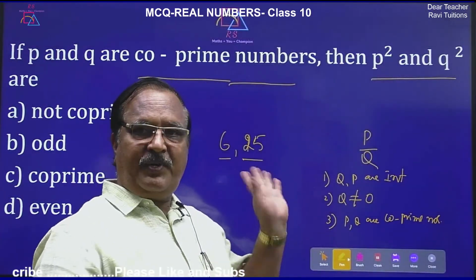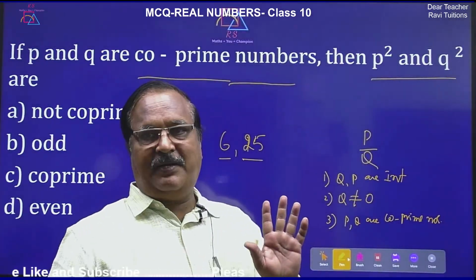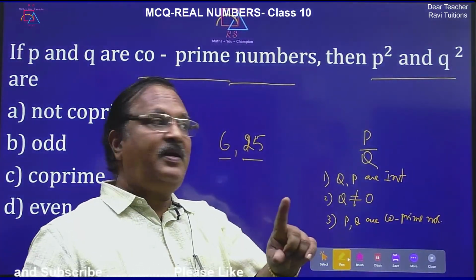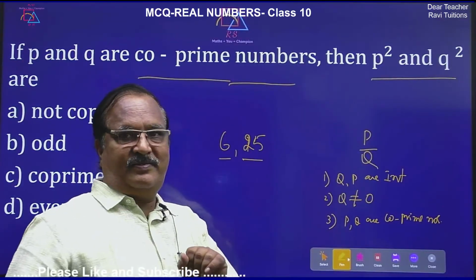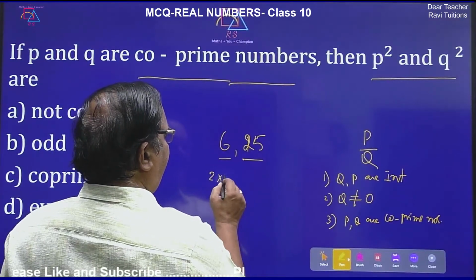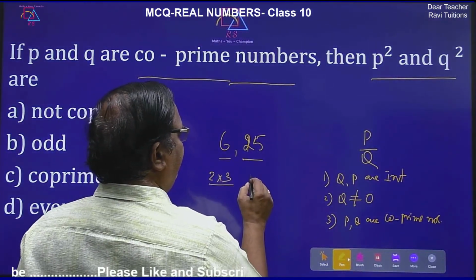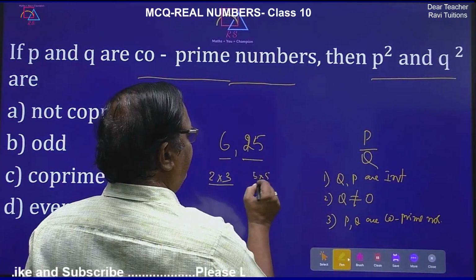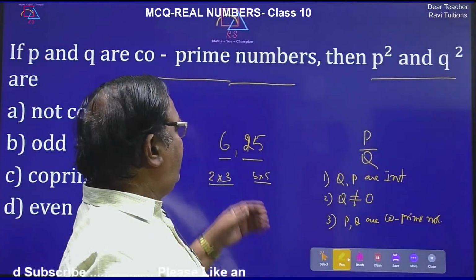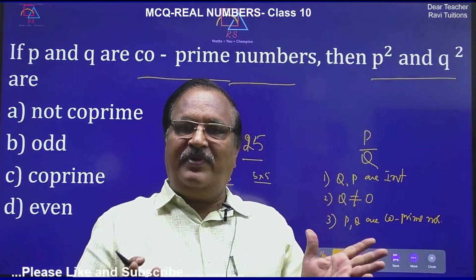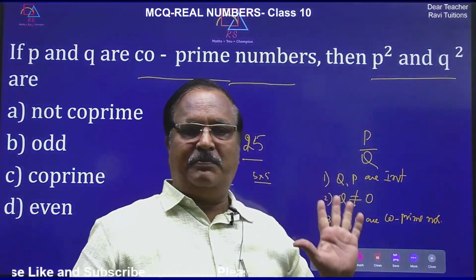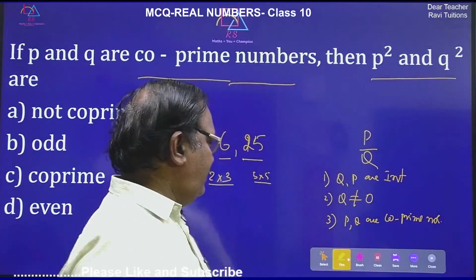So 6 is not a prime number, 25 is also not a prime number, but they are co-prime numbers because they do not have any common factors. 6 has 2 and 3, and this has 5 and 5. So no common factors other than 1. So if two numbers have no common factors other than 1, we call them co-prime numbers. So please remember this part.